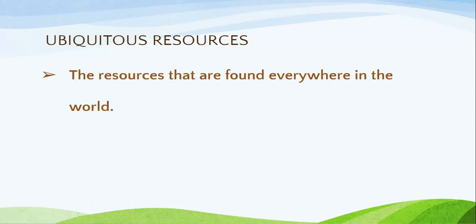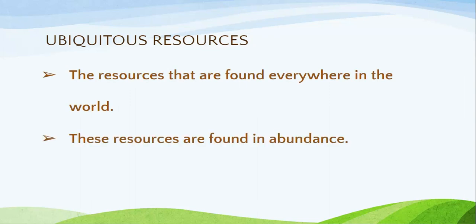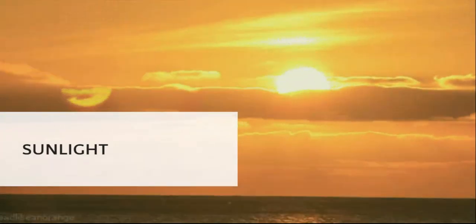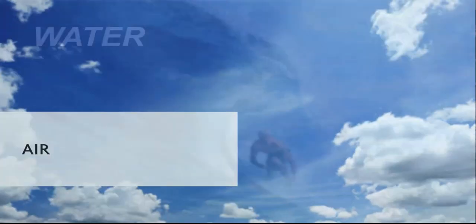The word ubiquitous means everywhere or worldwide. Thus, these resources are found everywhere in the world. These resources are found in abundance. Some of the examples are sunlight, air, water.